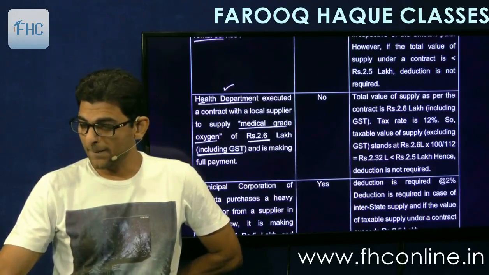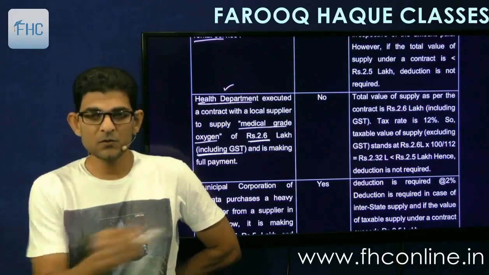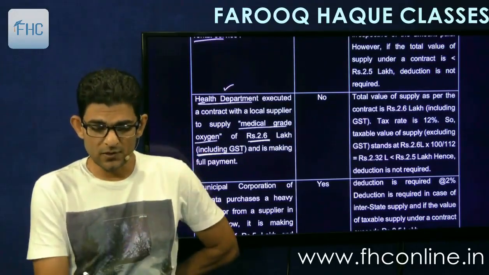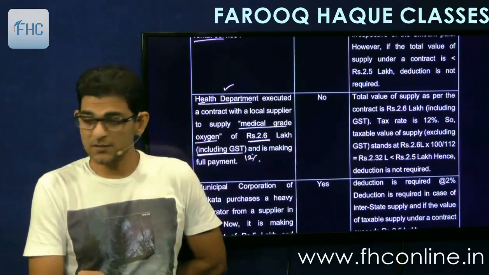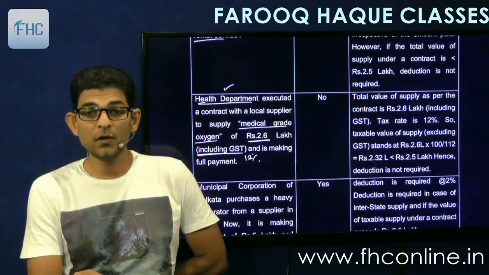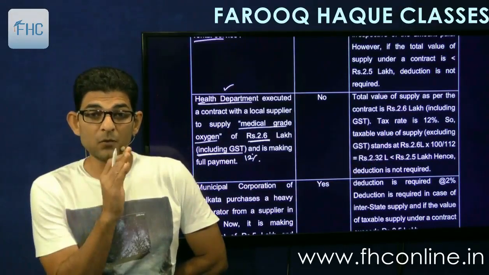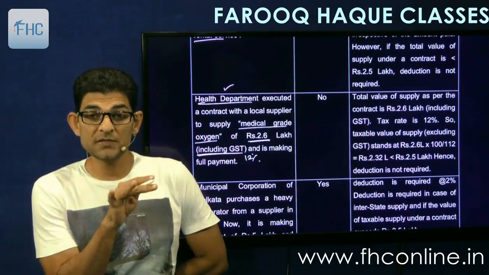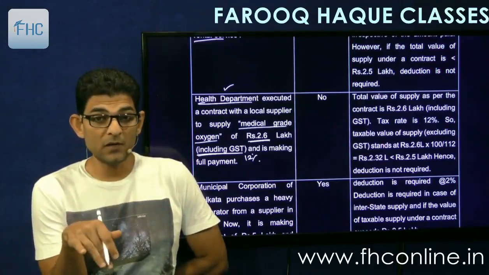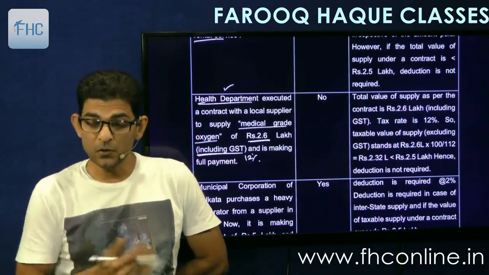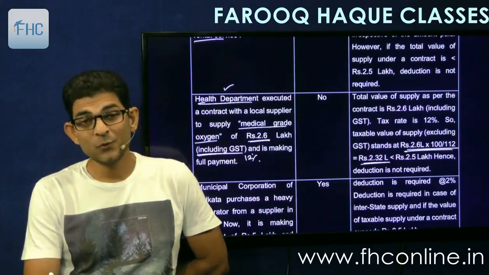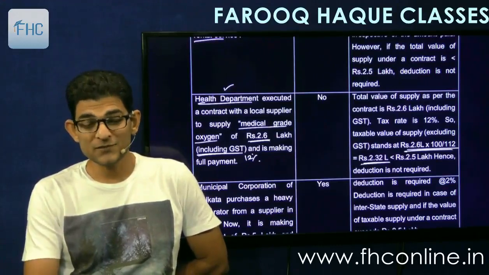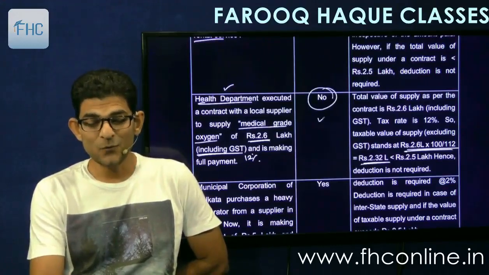112, because if the question comes, they will give you the rate also. The rate is 12%, which is mentioned here. There is a 12% GST. So if you want to find out the amount excluding GST, what you'll do, 2.6 lakhs into 100 upon 112. That gives you 2.32 lakhs. 2.32 lakhs is less than 2.5 lakhs. Hence the answer is no.